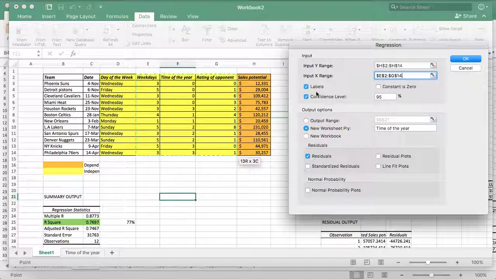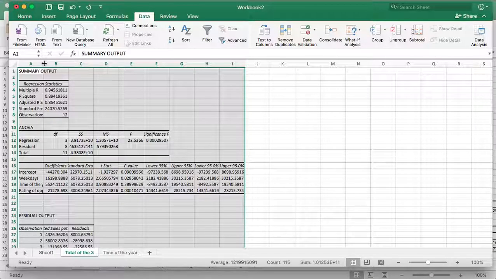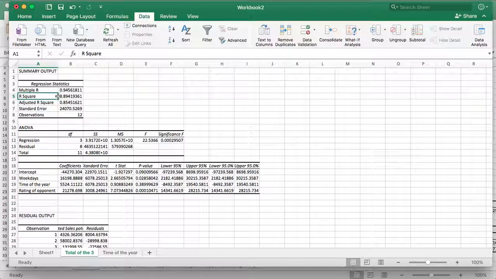All right, again labels, again confidence level 95%. And then we're going to place it in a new worksheet. We're going to call it total of the three. Let's call it that way, okay? And then we're going to click OK. And we're going to have it right here now. We're going to look at the R square.